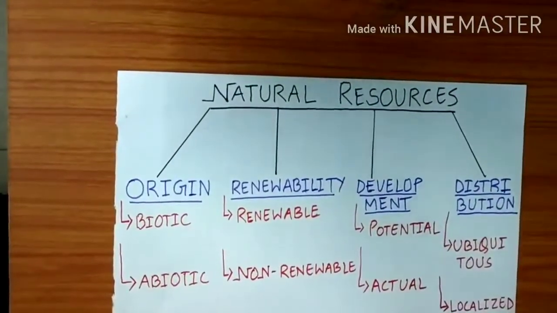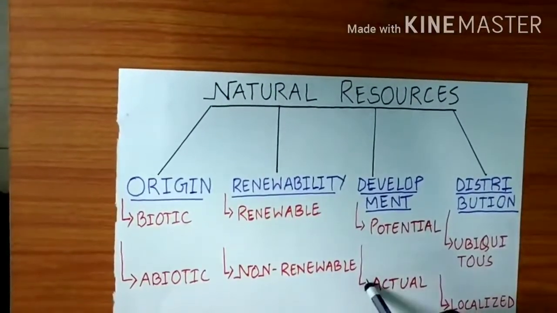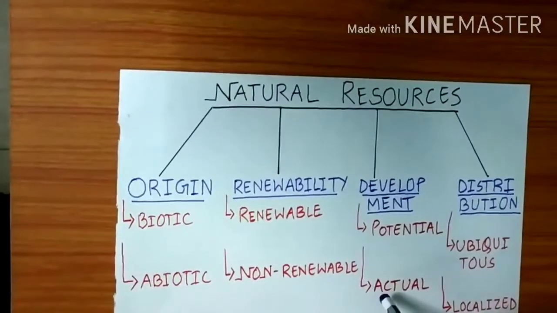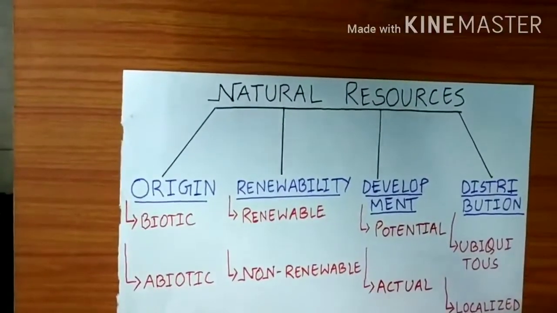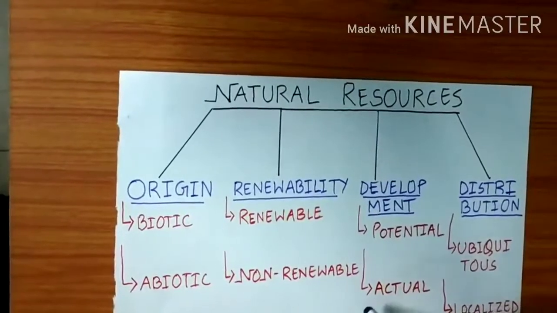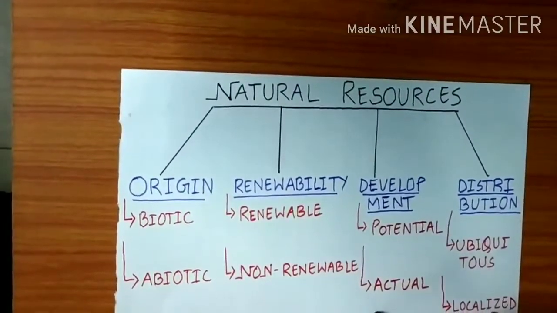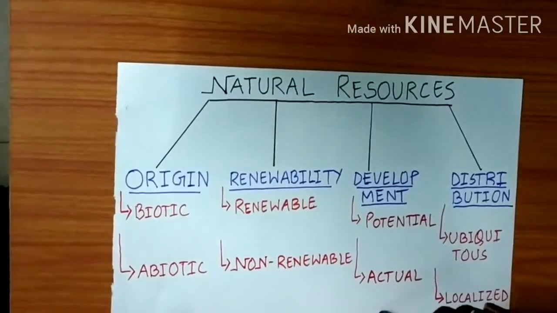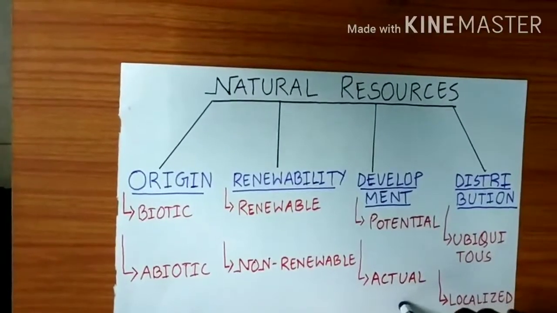Understood? Such as wind. We know that air can be used as wind energy. So we have created different windmills and from there we can harness this wind energy. So wind comes up as the actual resource as we know its full potential and we are using this wind into wind energy. Understood?